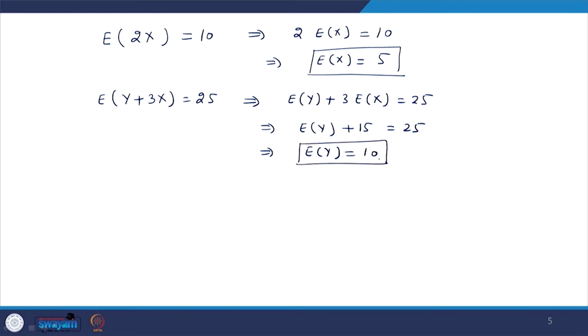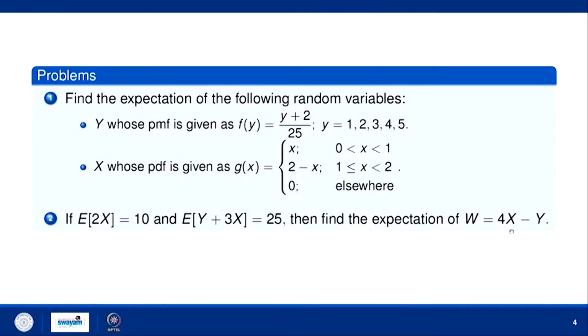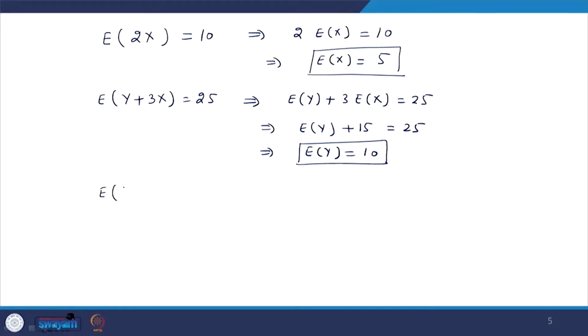Now, what do you want to find? We want to find the expectation of 4x minus y. So, the expectation of 4x minus y will be 4 times the expectation of x minus the expectation of y. The expectation of x is 5, as we have calculated here, minus the expectation of y, which is 10. So, it is 20 minus 10, that is 10. So, 10 is the final answer.